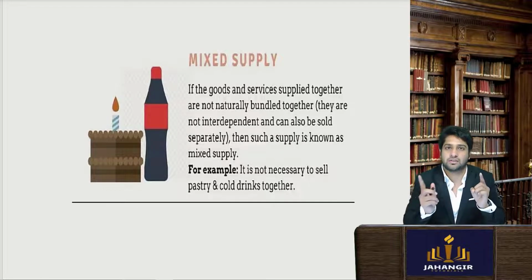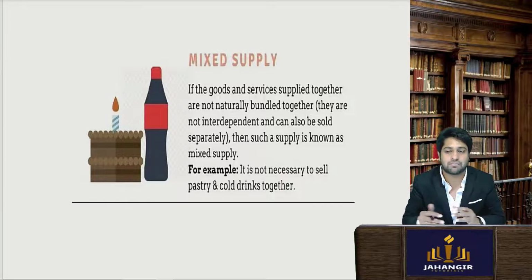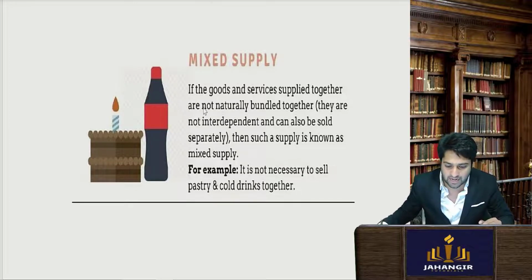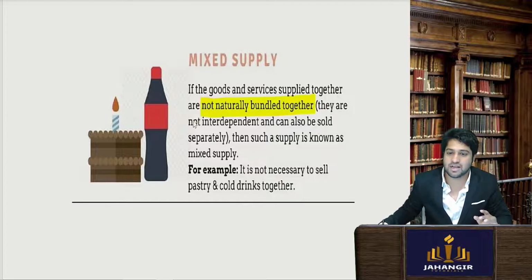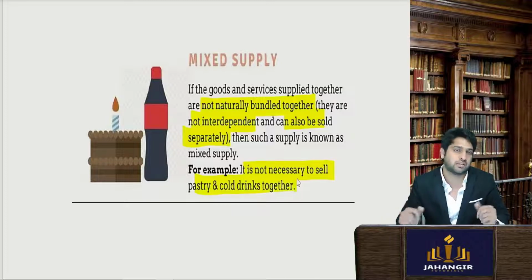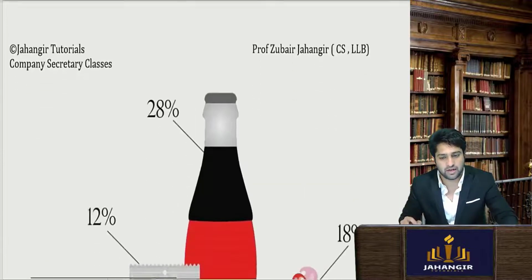Composite supplies are dependent on each other. There is a link between them and they are normally sold together in the market. However, in mixed supply, they are not naturally linked or bundled with each other. They are not interdependent and can be sold separately in the market. For example, it is not necessary to sell the pastry and the cold drinks together. So whichever is the highest rate will be taken.